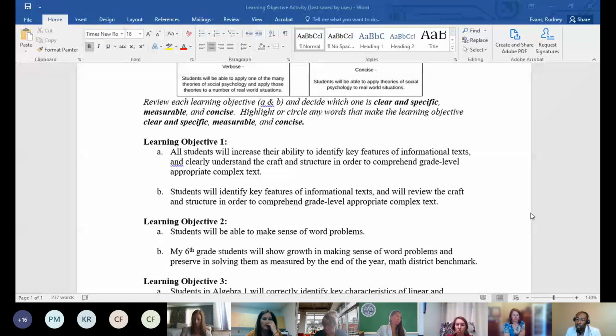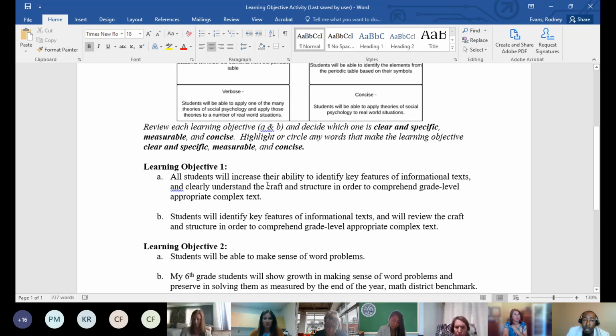Okay, I'm seeing a combination, mostly A's. I see a few B's. If you chose A, I'm going to ask somebody, because you may be able to justify why you felt B, whatever you selected, you may be able to justify why you selected that choice. So if you chose A, I would like to hear from someone. What words or how did this objective appear to you to be high quality or well written?